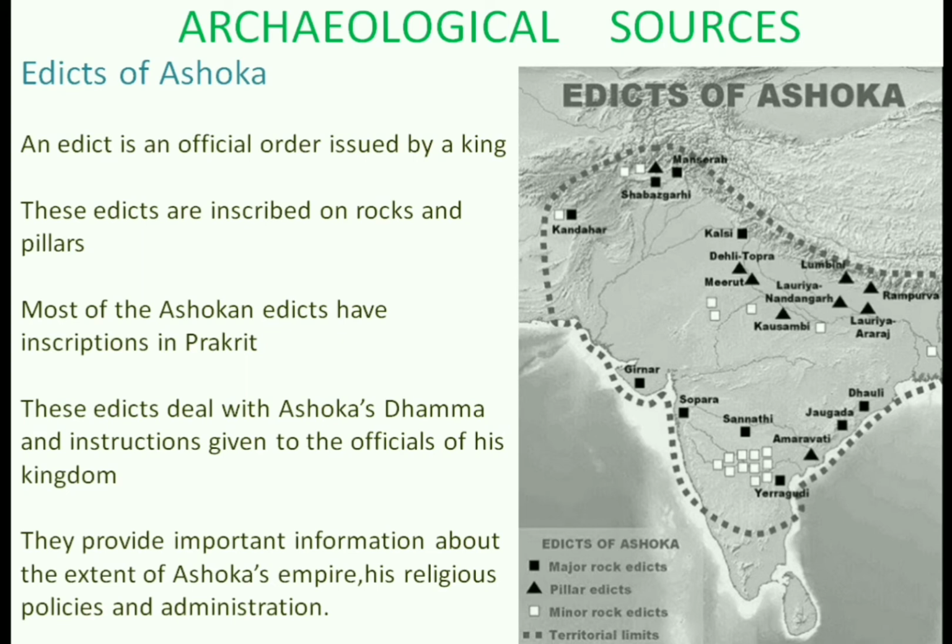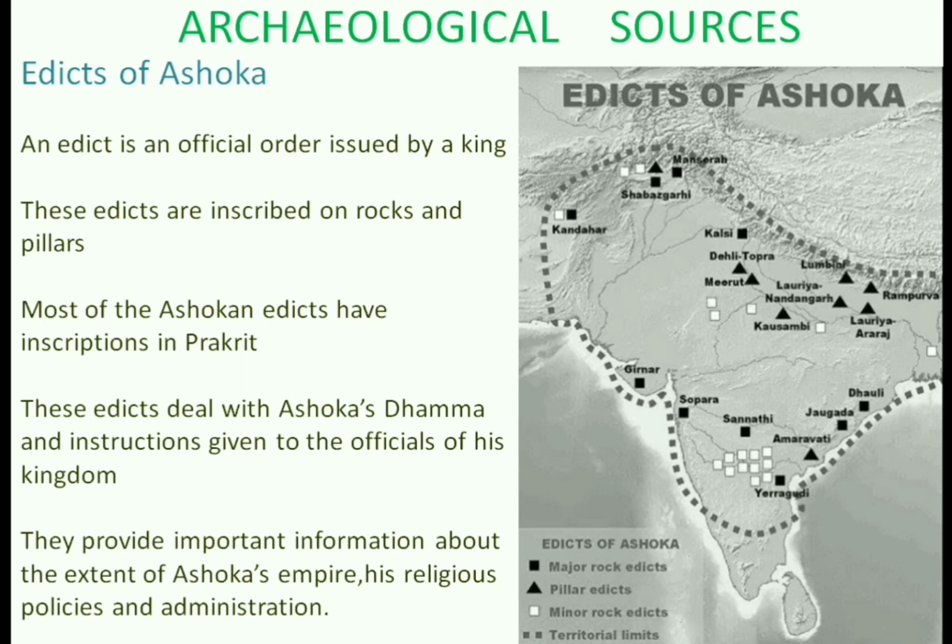What is an edict? An edict is an official order issued by a king. The edicts of Ashoka are inscribed on rocks and pillars. There are a total of 14 major rock edicts and 7 pillar edicts and a number of minor rock edicts.